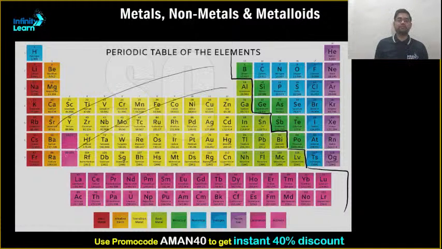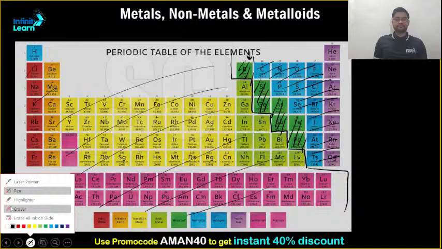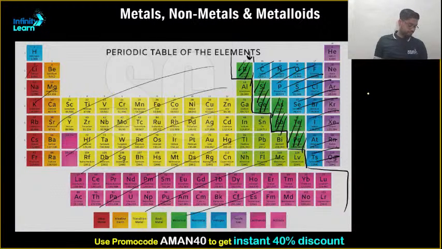Then this green segment that you are seeing, they are metalloids. Whereas this last one, they are non-metals. So most of the periodic table is occupied by metals.